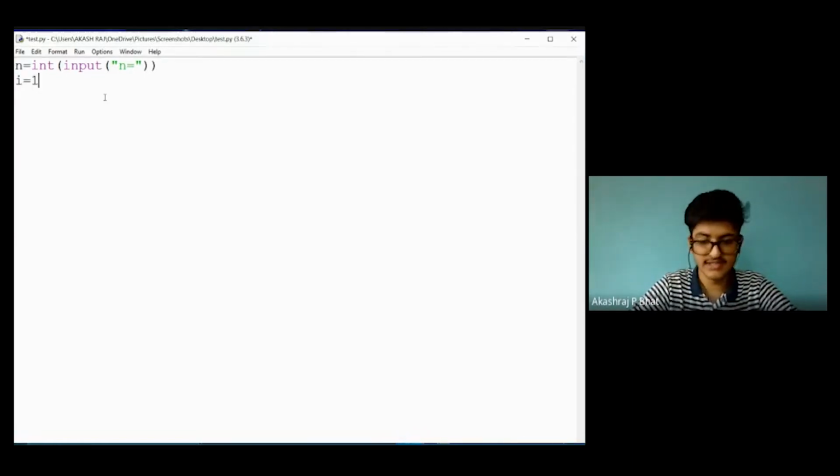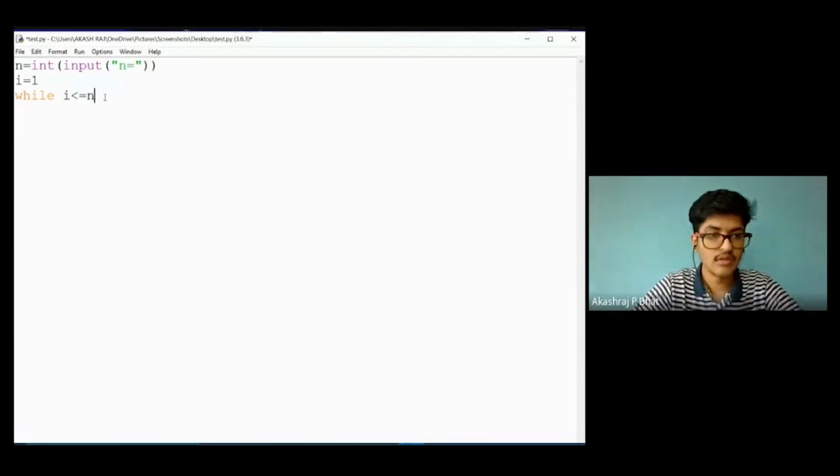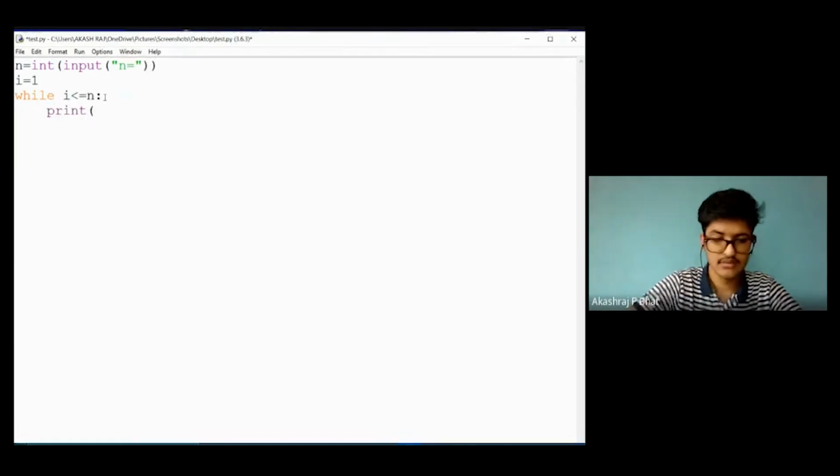So I will assign one variable i, and assign it to 1. Now I will use while loop: while i is less than or equal to n, I will print i. I'll add one more statement here, that is the statement which is outside the entire while loop.